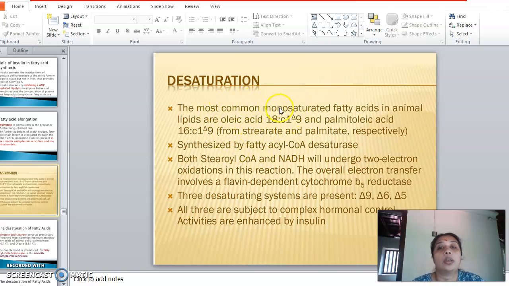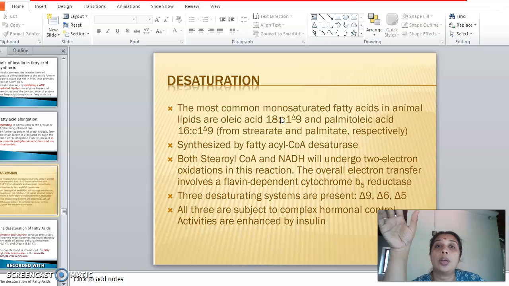Now another common monounsaturated fatty acid existing in the body of animals is palmitoleic acid. From the name itself we can understand that it is a monounsaturated, unsaturated derivative of palmitic acid. That is, the 16 carbon palmitic acid, without undergoing elongation, directly undergoes desaturation.